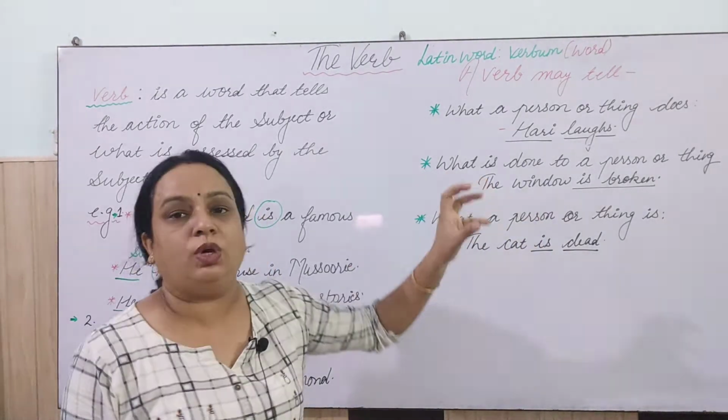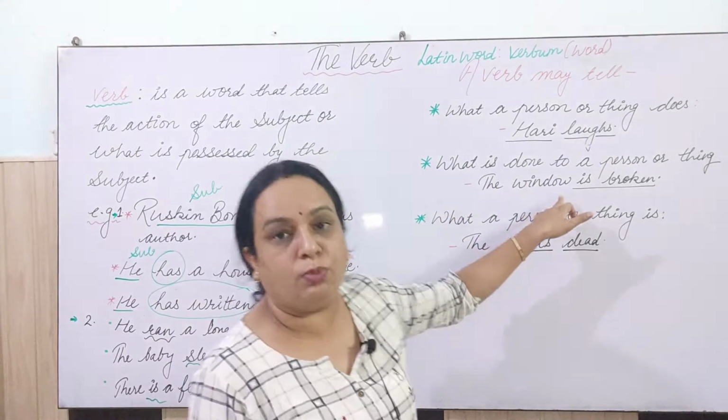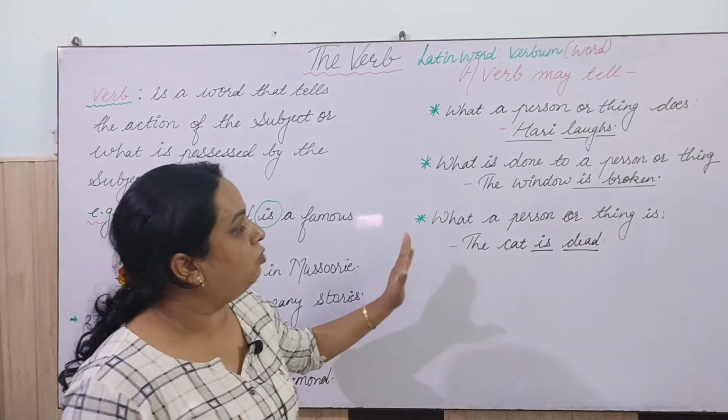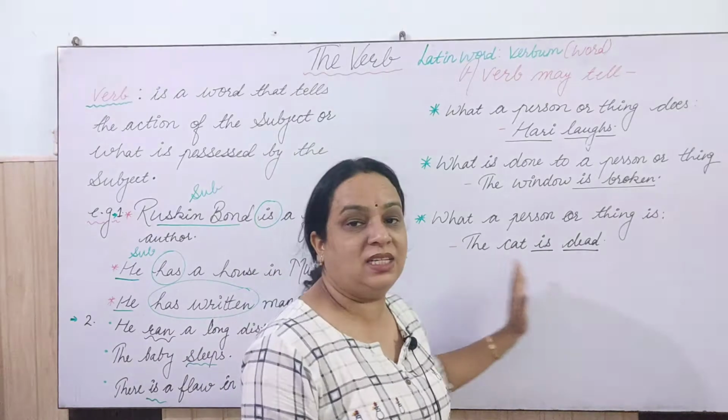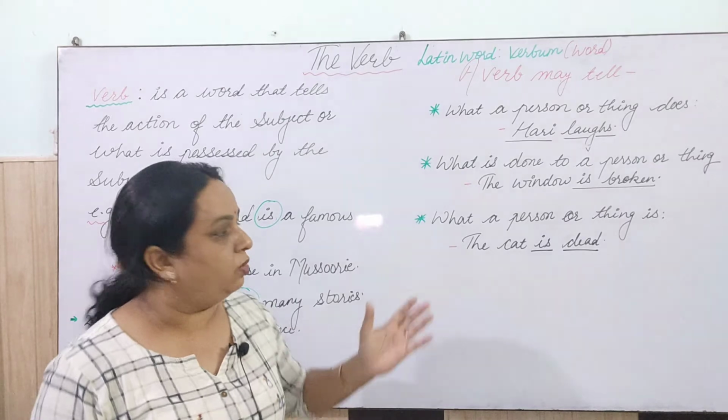That is, "the window is broken," right? So this is telling about the being of the window, that it is a broken window. And the third one is what a person or thing is: "the cat is dead" here. So "is dead" is telling us about the verb, okay, once again.